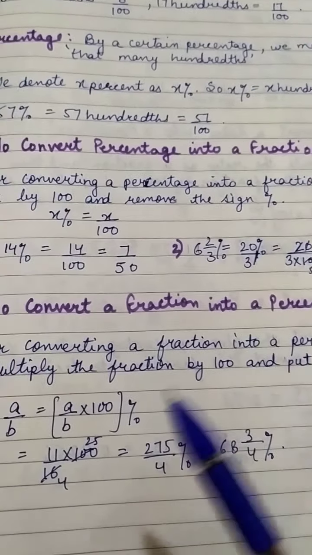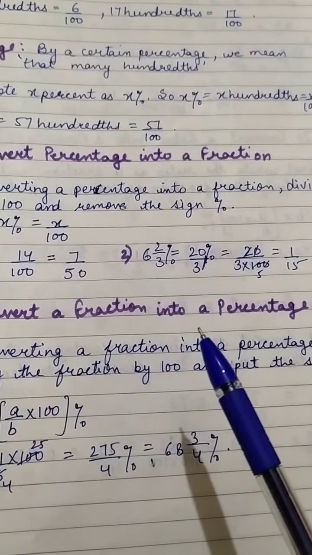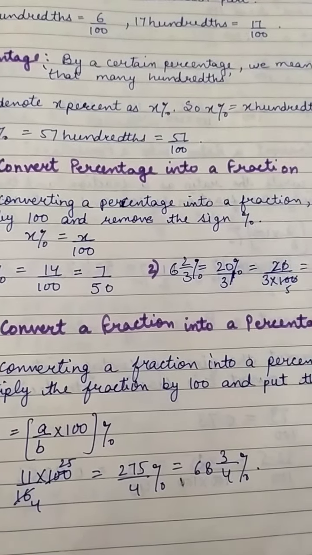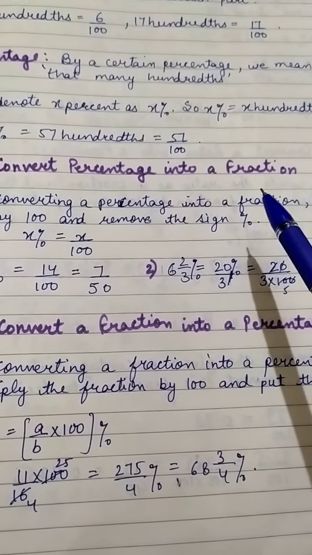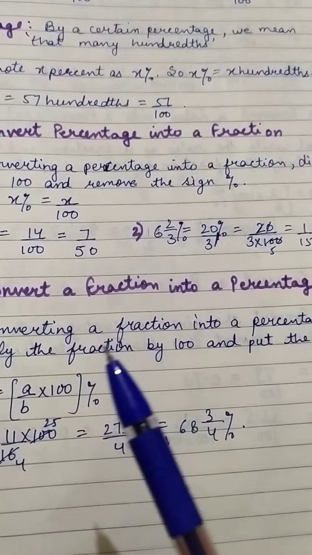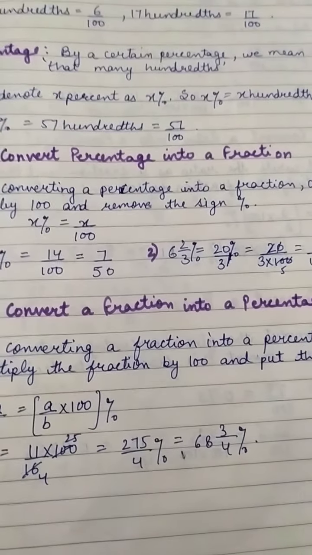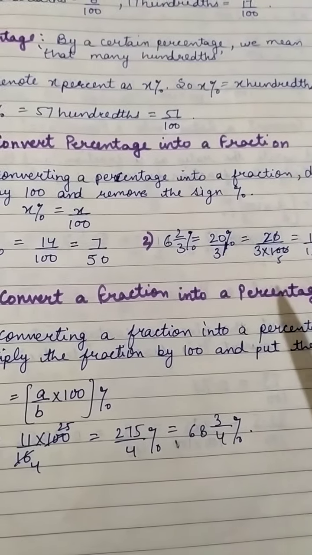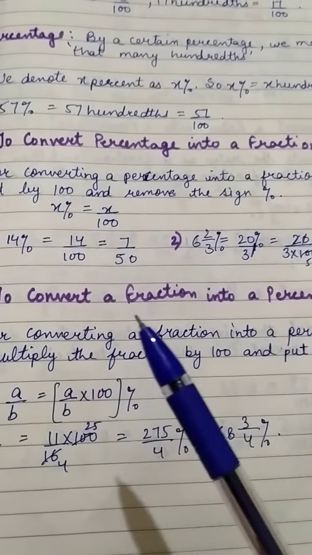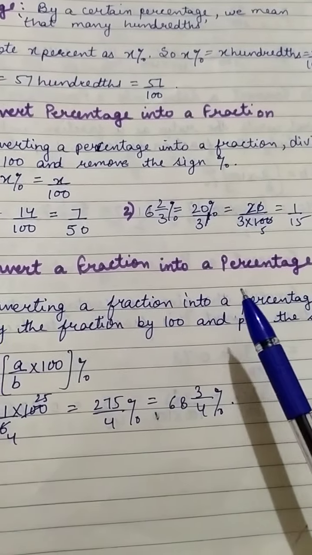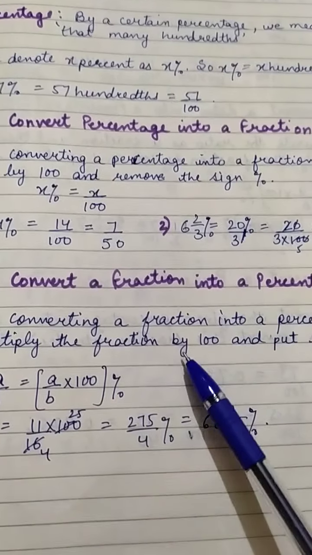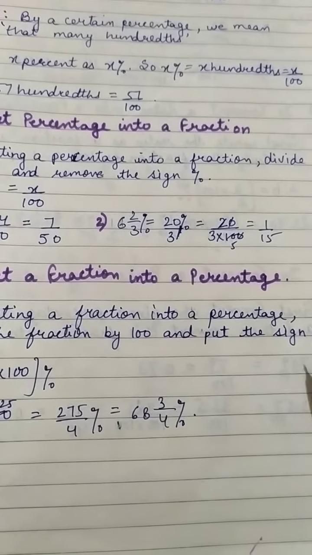Now to convert a fraction into a percentage means vice versa, the opposite of this. Here we converted percentage into a fraction. In this, we have to convert a fraction into percent, so here we have to multiply it by 100. Remember this: if we are converting percent into a fraction, the percent sign is removed, then we have to divide it by 100. But if we have to convert into percentage, the percent sign is to be put, then we have to multiply the fraction by 100 and then put the sign of percentage.